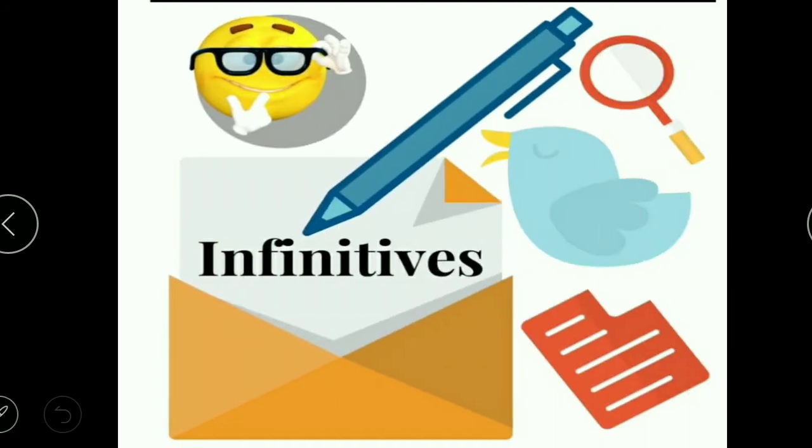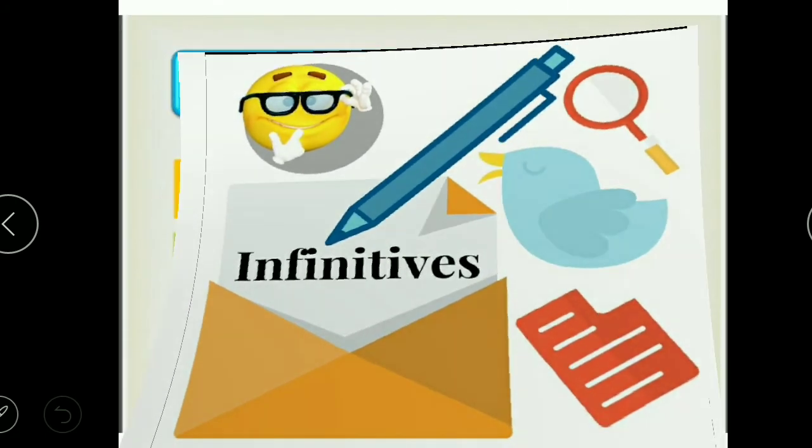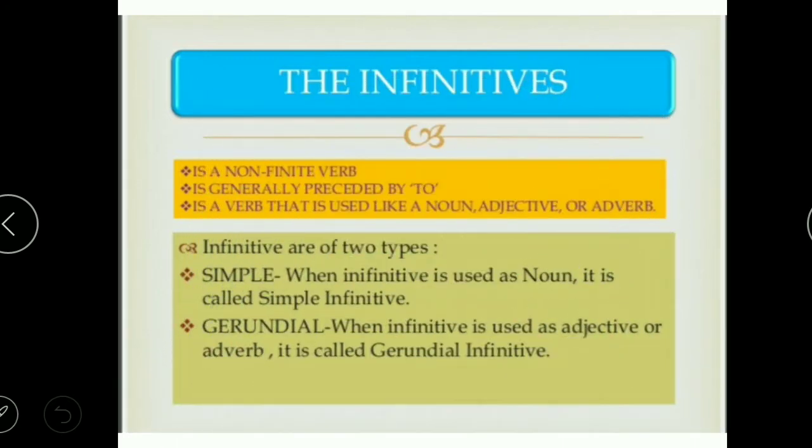So next we will talk about infinitives. What are infinitives? We know infinitives are non-finite verbs. They are generally preceded by to, like to eat, to go. It is a verb that is used like a noun, adjective, or adverb. So what does it function as?